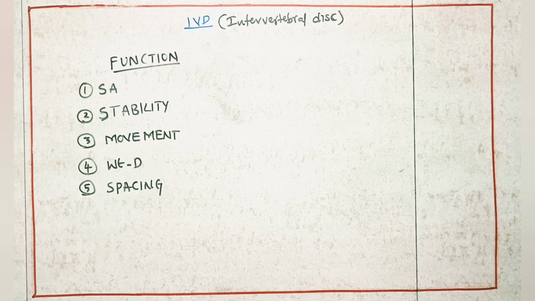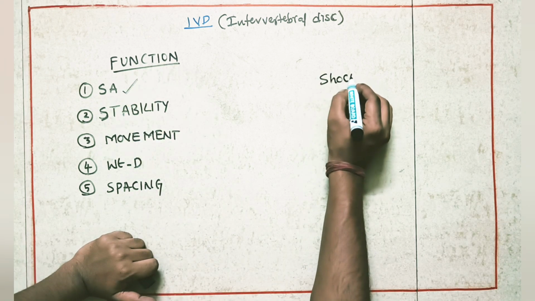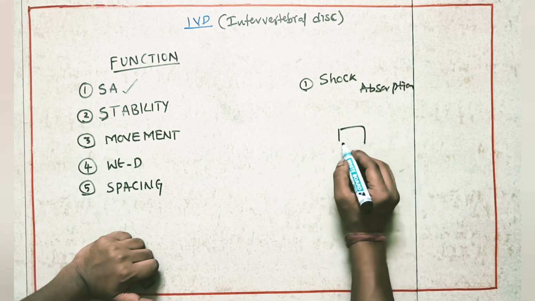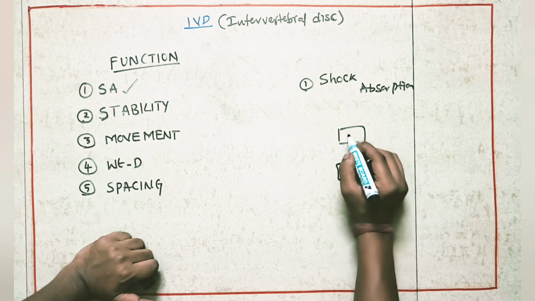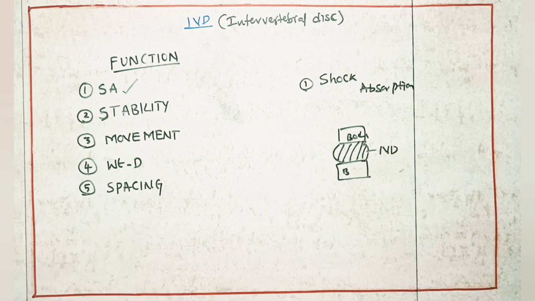Now we'll see the last point, functions of the vertebra. First one, shock absorption. So what does shock absorption mean? Suppose one body is here, one more vertebral body is there, and between these two we have the IVD, the intervertebral disc. What does shock absorption mean?